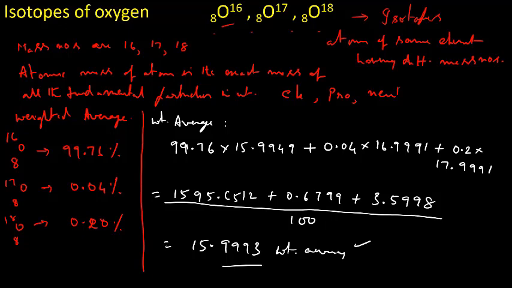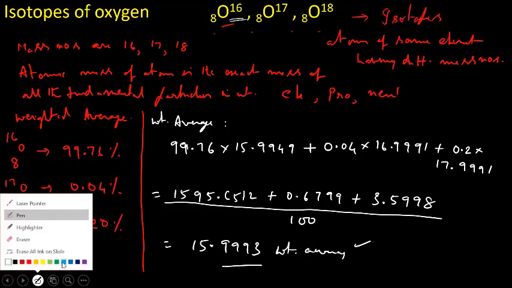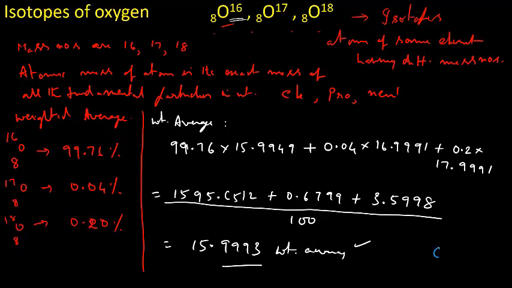But keep the point in mind, whether it is weighted average or atomic mass, for calculation purposes we take the mass number of the most abundant isotope. Here, the most abundant isotope is O8-16.